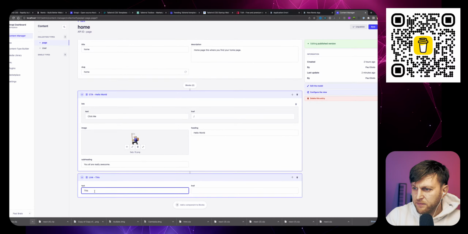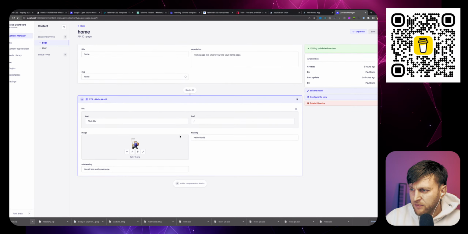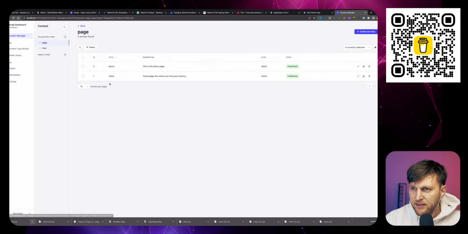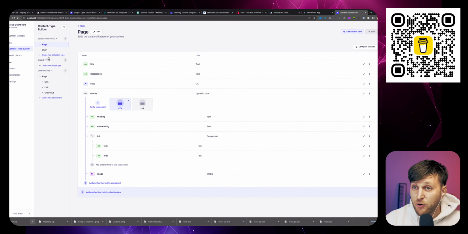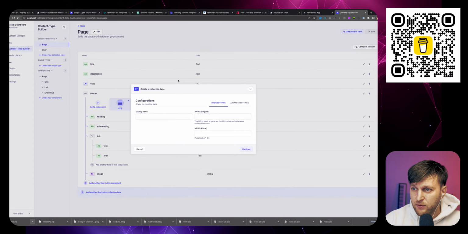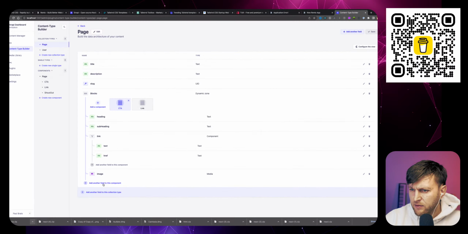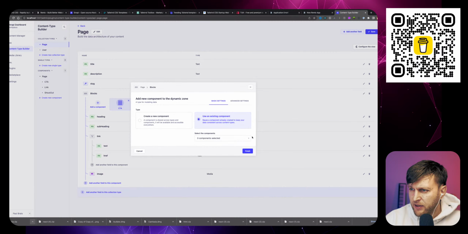I messed up here. I lied to you. Let's go back and fix that. We don't want to add a link. We want to add our shout out component. And I promise I will go get some sleep after this. Here, let's delete link. We want to add component, use an existing component. It's called shout out. That's the one we want.